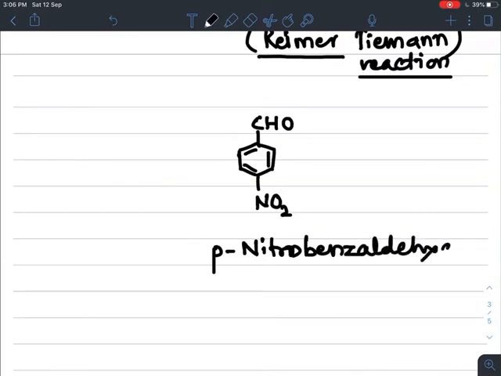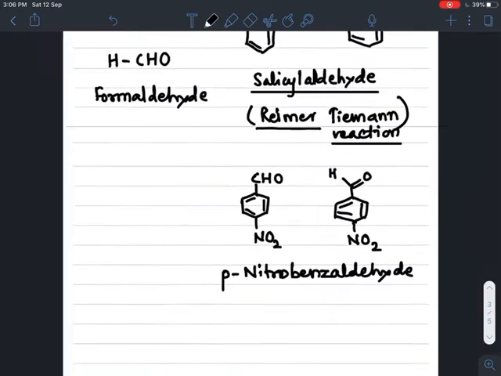Para nitrobenzaldehyde is one more example of aromatic aldehyde, and its bond line formula. How to write the bond line formula? This benzene ring is attached with CH double bond O, and at its para position NO2 is attached. So this is about some examples of aromatic aldehydes.